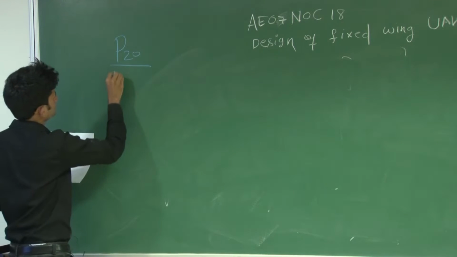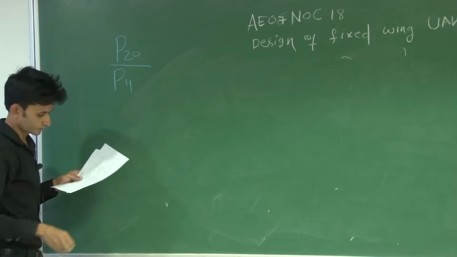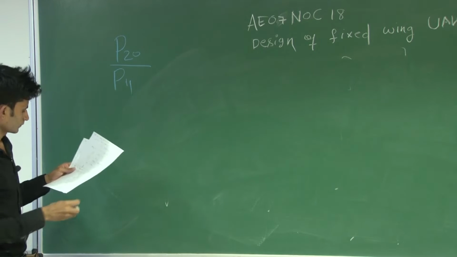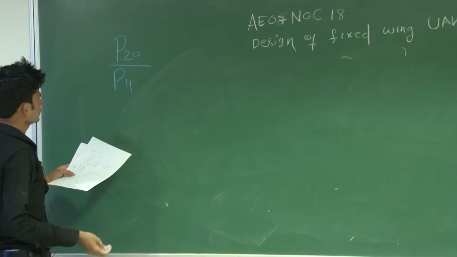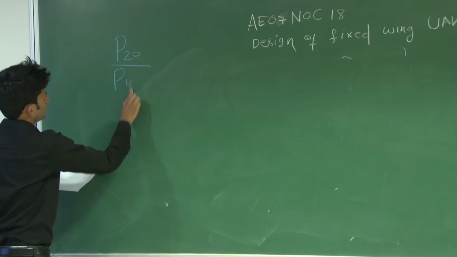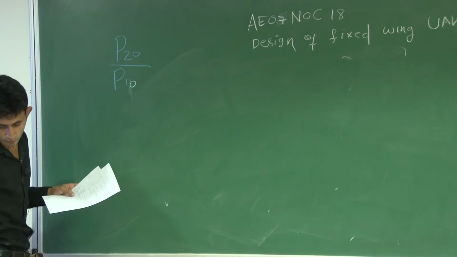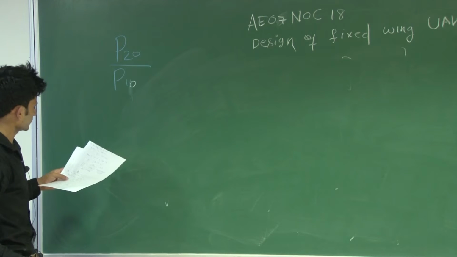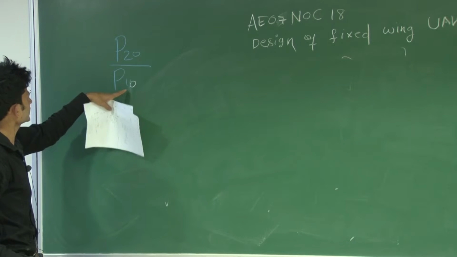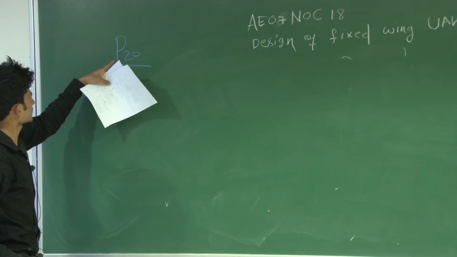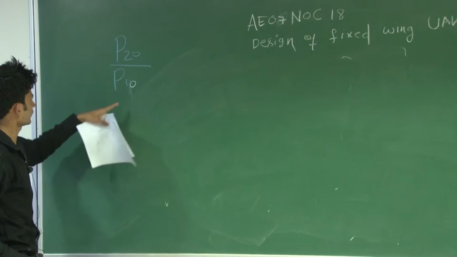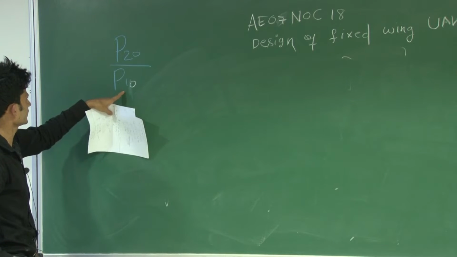First you can find the pressure at 10 kilometer, and then using this you can find the pressure at 20 kilometer and divide. So first you have to find P10 and P20 individually.